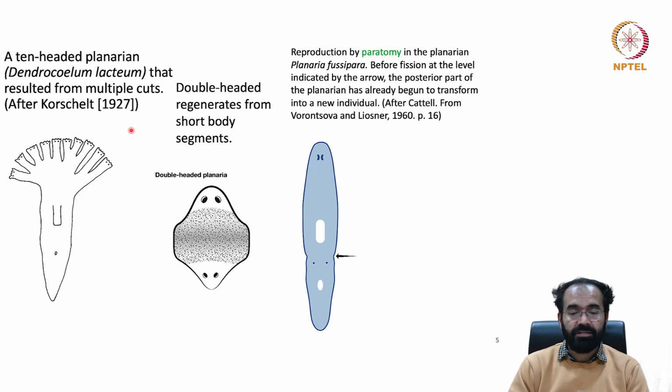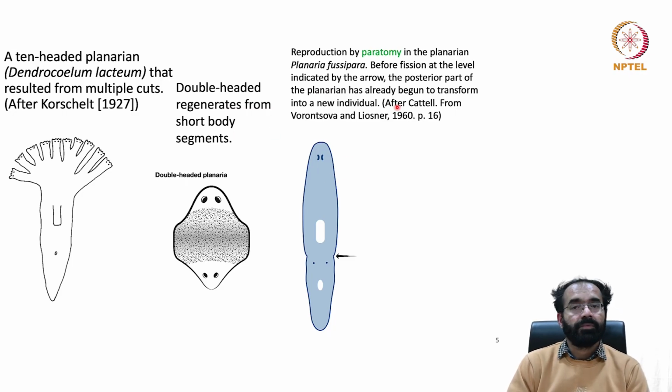But the planaria remains the same. Again, you chop off the body into a very small slice, taken from somewhere in the belly region. You end up having two heads on either side. In the anterior region you will get a head, and the posterior region also you will get a head. So a double-headed planaria can be obtained.